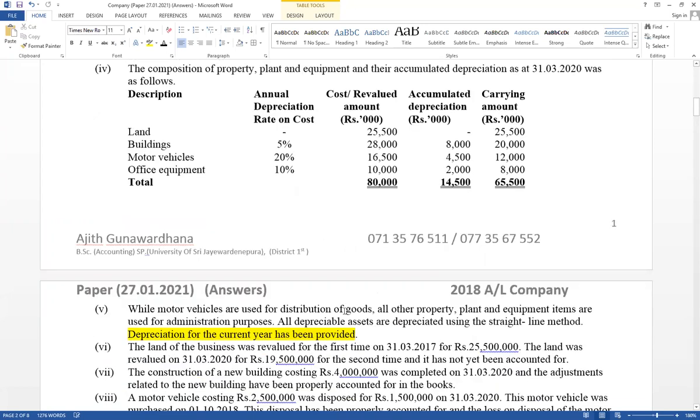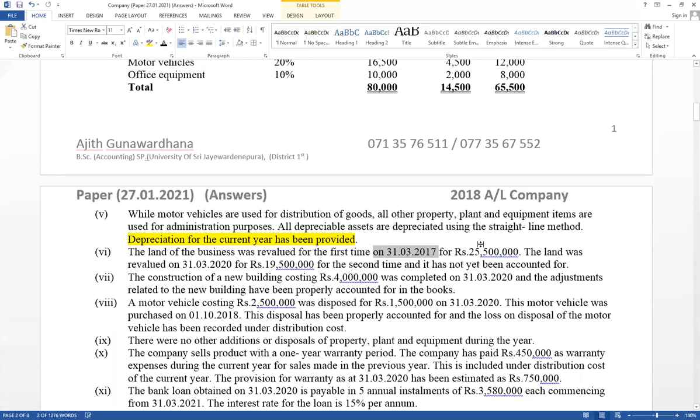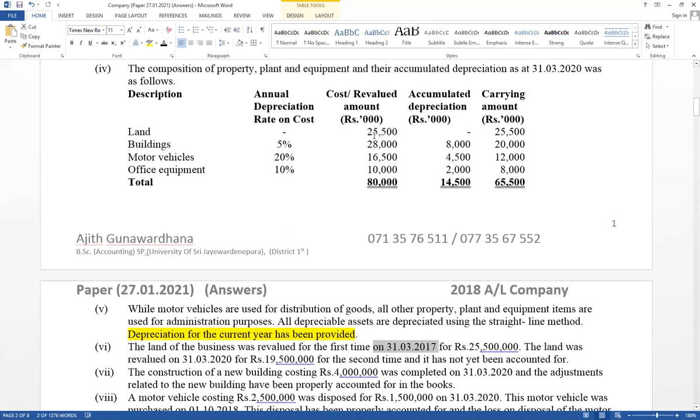Right. Next one, think about land. Land of the business was revalued first time on 31st March 17, before 2 years, revalued 25,500. Now it is available here. If it has been revalued, cost value is not available. This is a previous year revaluation amount. This is a before 2 years revaluation. That value is available here as opening balance.